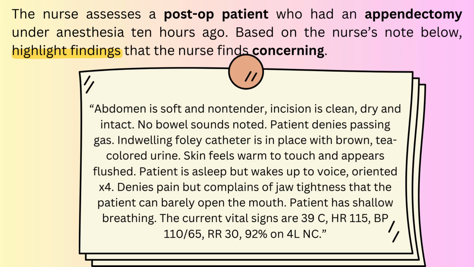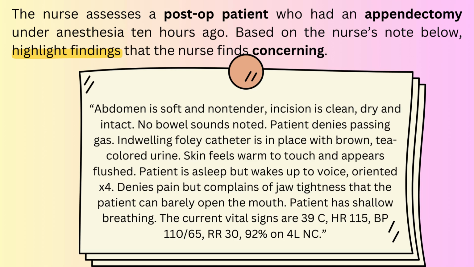A distended abdomen after any abdominal surgery should be investigated to rule out internal bleeding or peritonitis. No bowel sounds noted. Patient denies passing gas. Even though small bowel function can return within hours, bowel function should be expected to return slowly in the next 1 to 2 days. Measures such as chewing gum, early intake of a clear liquid diet, and early ambulation can help with return of bowel function. So, that's not a big concern.